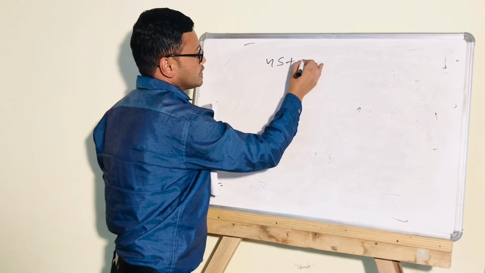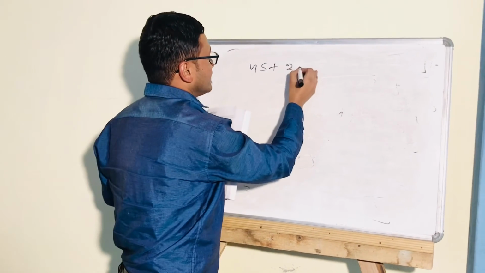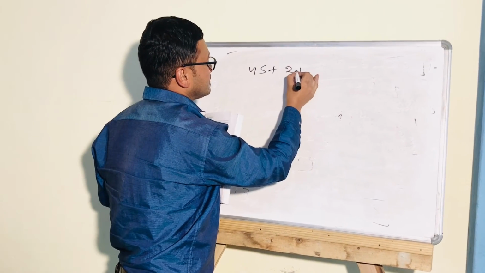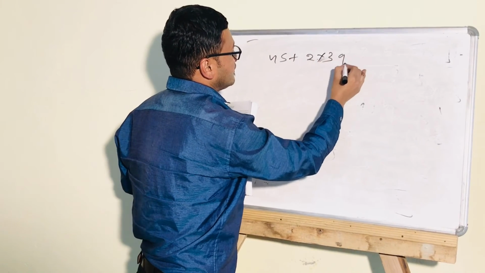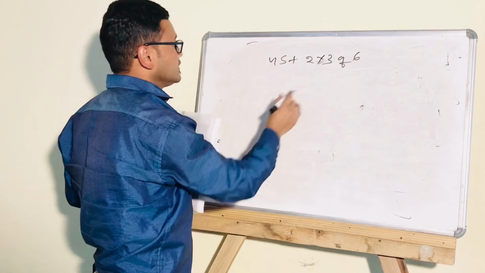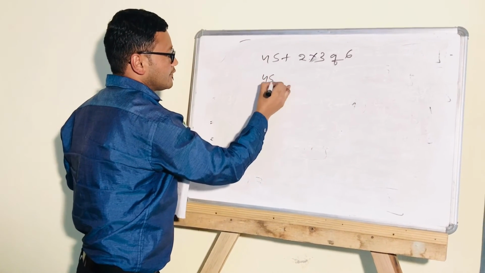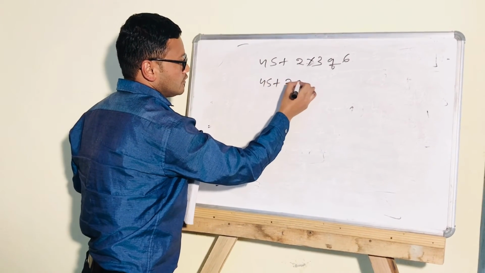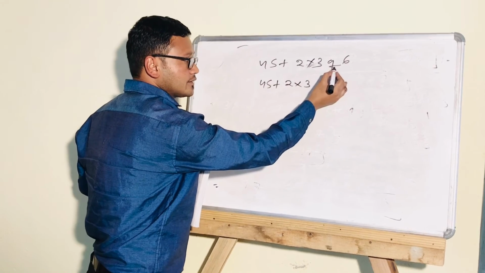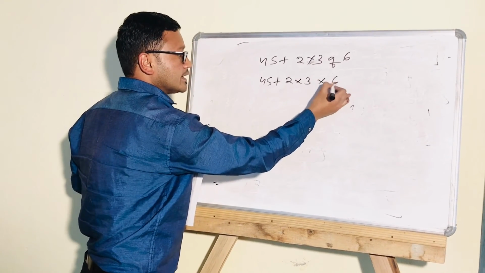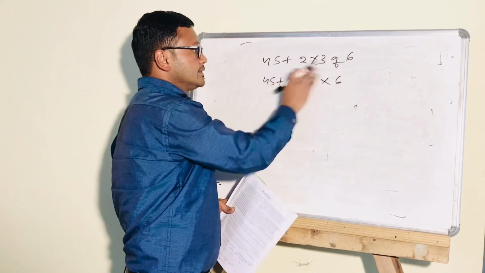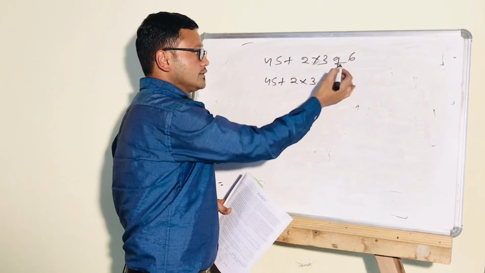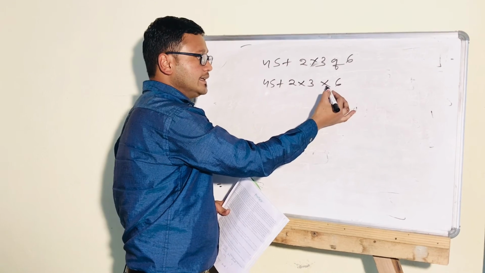45 plus 2, multiplication 3, then of 6. Now see, of is there. 45 plus then 2 into 3. Now of is converted into the sign of multiplication. Last time I told you, if the question is like this, if there is of, first convert this sign into the sign of multiplication.